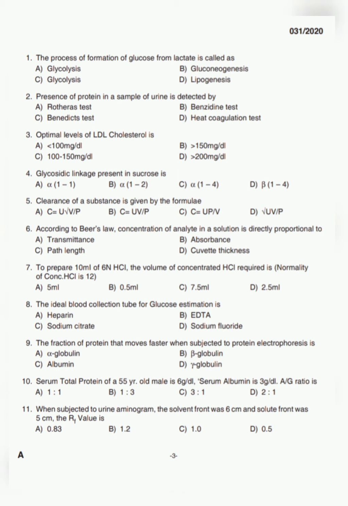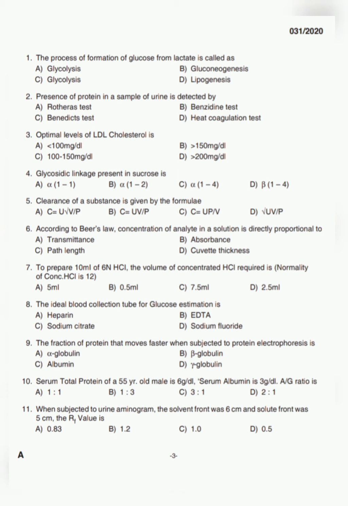Next question. According to Beer's law, the concentration of analyte in a solution is directly proportional to dash. Option A, transmittance. Option B, absorbance. Option C, path length. And option D, cuvette thickness. The answer is option B, absorbance.